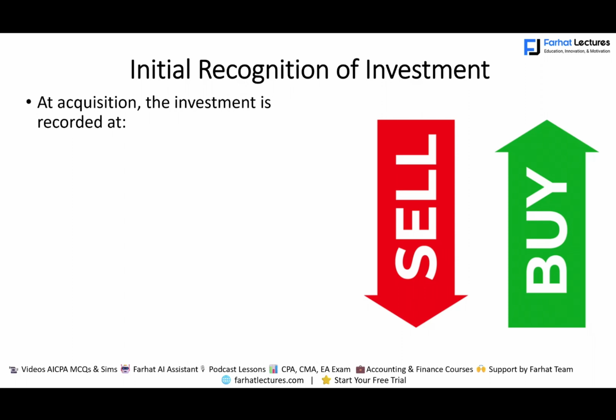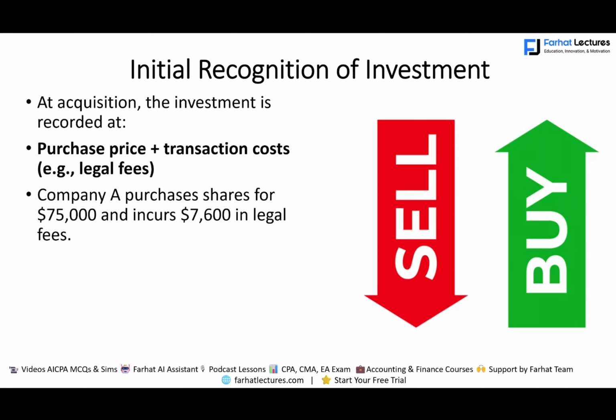Let's look at the acquisition. The investment is recorded at the purchase price plus legal fees. So when company A purchases $75,000 and incurred $7,600 in legal fees, that's a lot of legal fees for buying stocks, but sometimes it could be. It's a private deal. You will debit investment in investee $82,600, credit cash. Whether you want to call it investment in investee or equity investment, it's up to you. This is an asset, investment in investee.